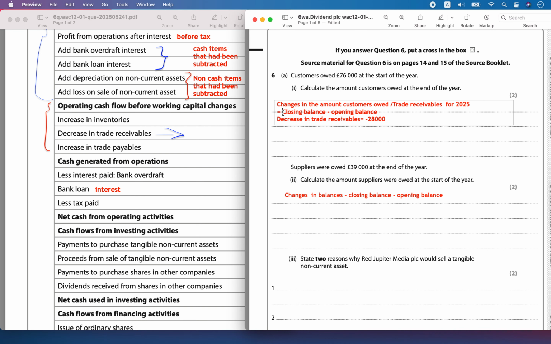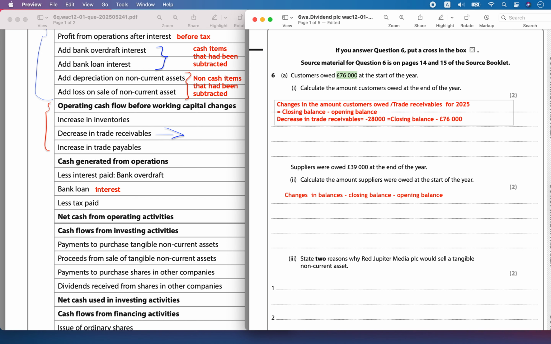We don't know the closing balance, and we have to find it. This is the amount owed at the end of the year, the closing balance. The customers owed 76,000 pounds at the beginning of the year, and that is the opening balance you will include.